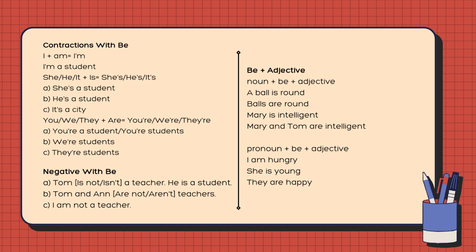Negative with be. Tom is not, or isn't, a teacher. He is a student. Tom and Anne are not, or aren't, teachers. I am not a teacher.